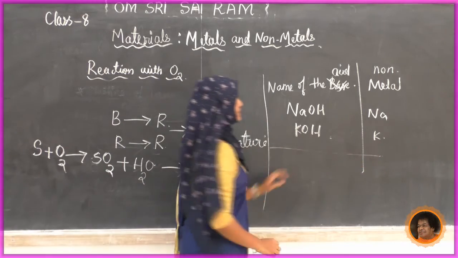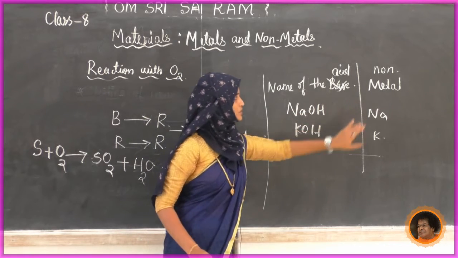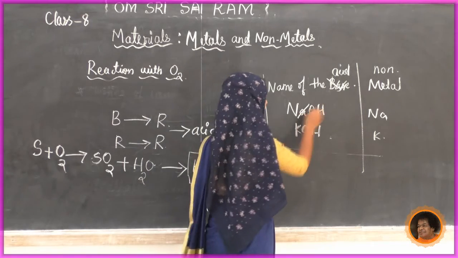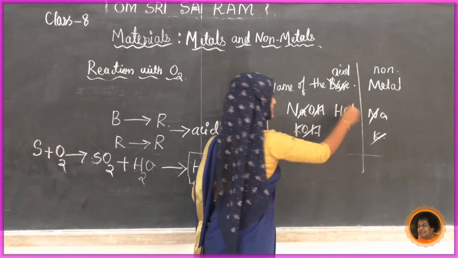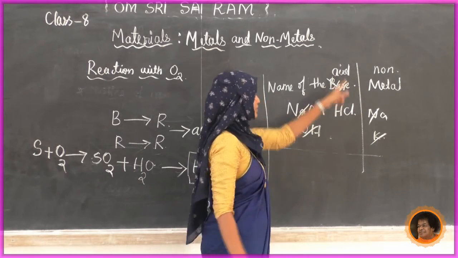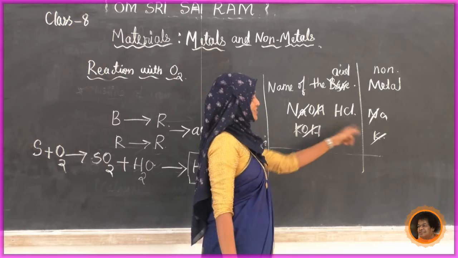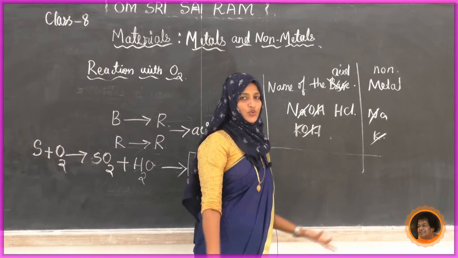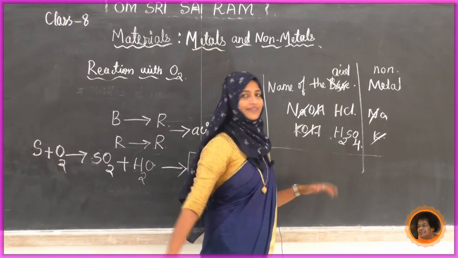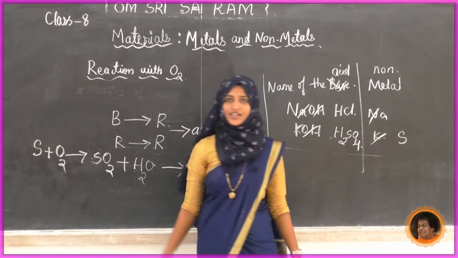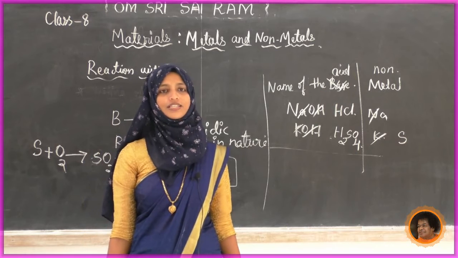Any examples you can give? Yes, examples for acid? This is for base I have given. The same thing you have to write down for acid, anything, HCl. You have to make 2 columns. So HCl, HNO3, H2SO4. In H2SO4, which non-metal is present here? Sulfur. Is hydrogen a metal or non-metal? Hydrogen is a non-metal. Okay, hydrogen is also a non-metal.